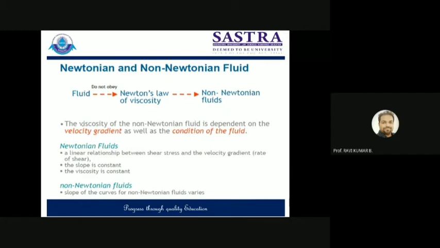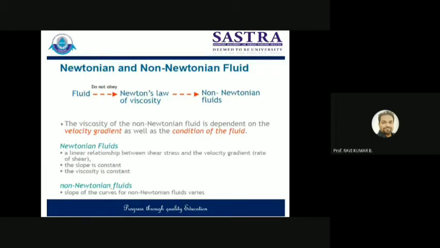As we already saw, if somebody asks you to write some points about Newtonian fluids, you can say a Newtonian fluid follows a linear relationship between the shear stress and the velocity gradient, because tau is directly proportional to the rate of shear strain. The slope is constant because it is a linear line, and viscosity is also constant.